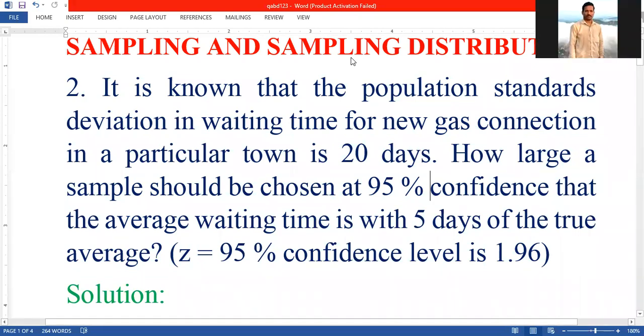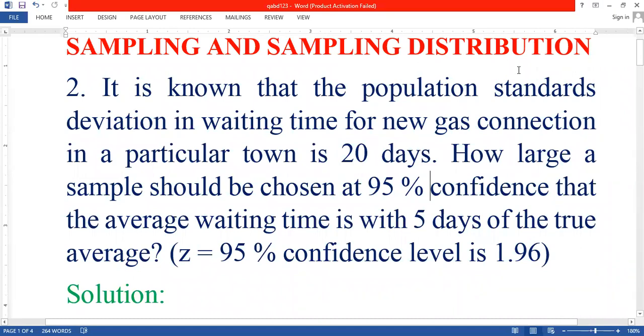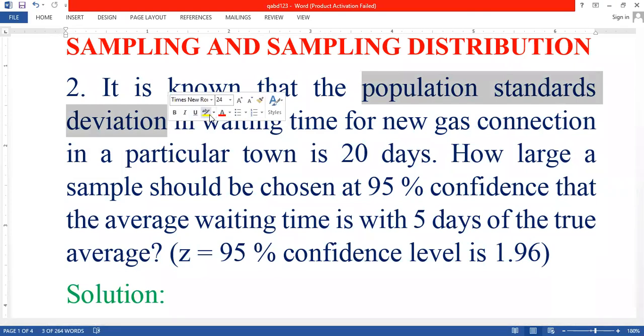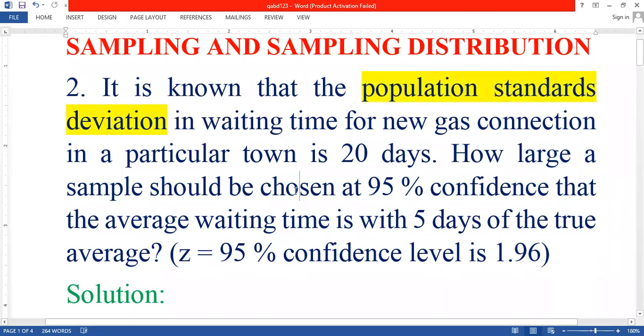In this problem, the most important point is that the population standard deviation is given. When the standard deviation is given, what is the procedure?